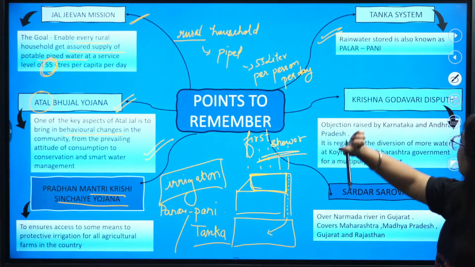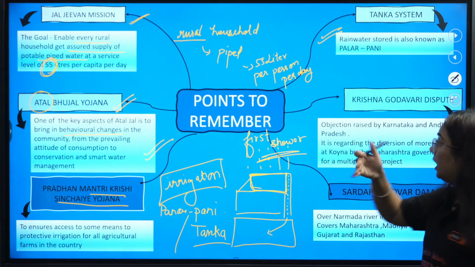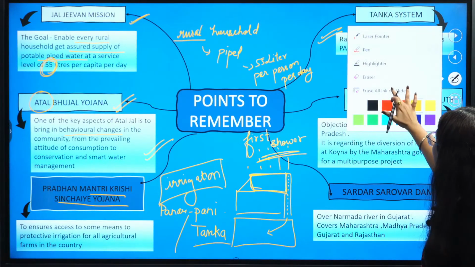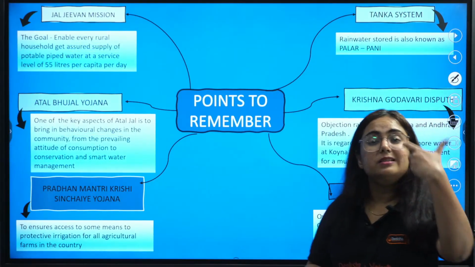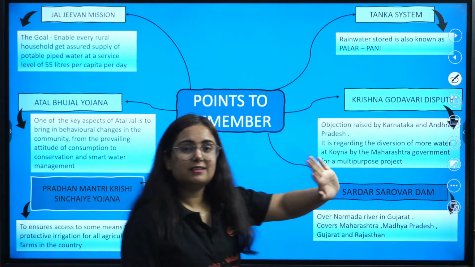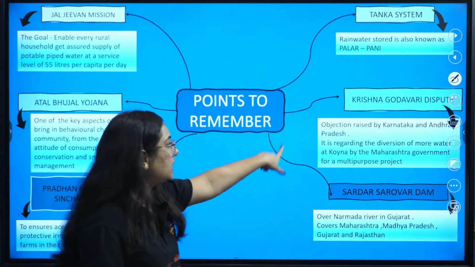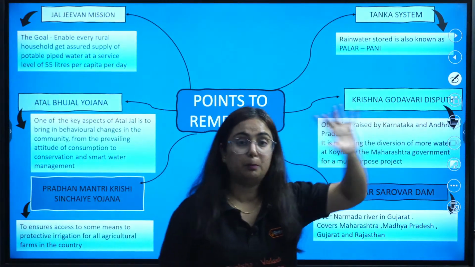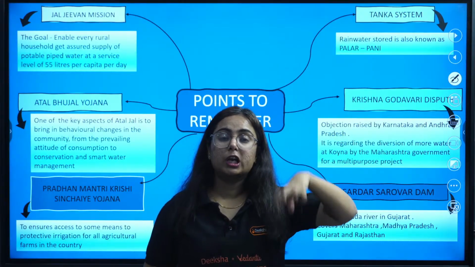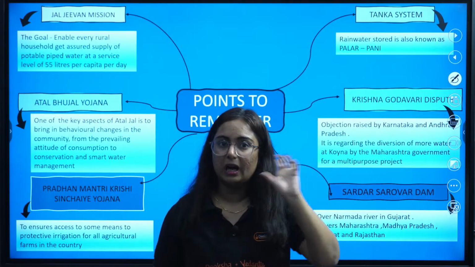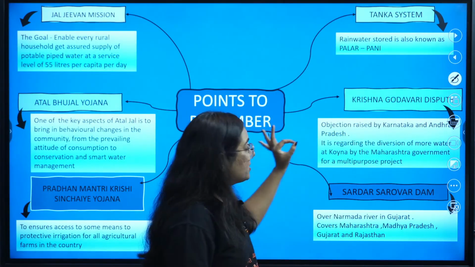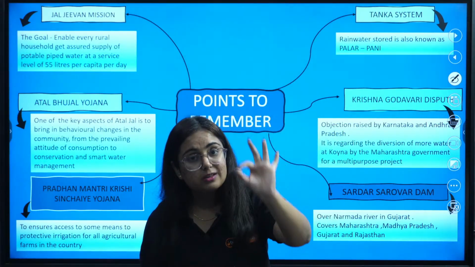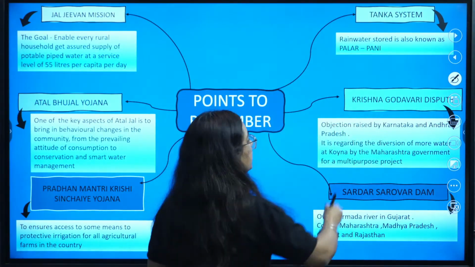Hope this Tanka system is clear to you. Then, we talk about certain disputes, interstate disputes. One example is already given in our book, the Krishna Godavari dispute. Here we are talking about rivers Krishna and Godavari. Which 2 states have issues regarding these rivers?